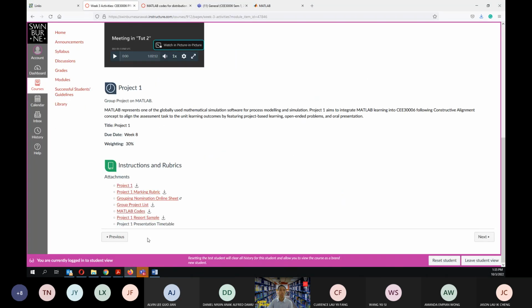Okay, the grouping has been given in here. The project one report sample is also given in here as well. So these are some of the samples that I think are quite good, so that you can see how he did that project one in here.